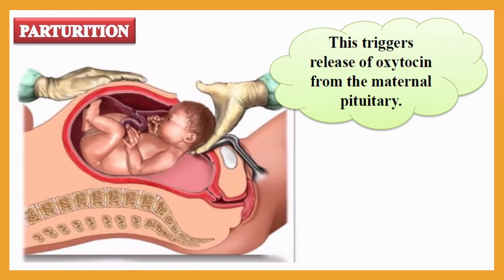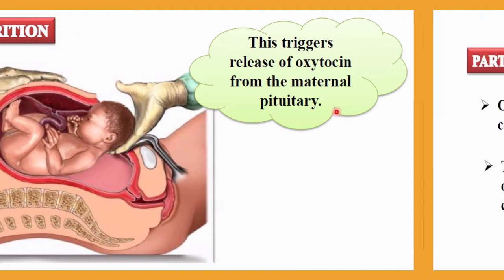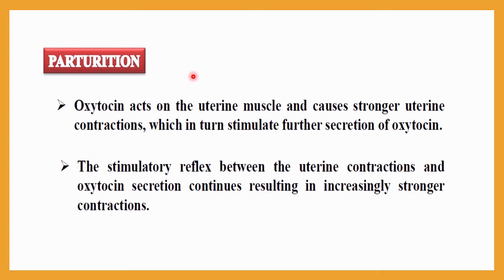As a result of the fetal ejection reflex, it triggers the release of oxytocin from the maternal pituitary. You know very well, the pituitary gland is responsible for the secretion of oxytocin, and this region is the neurohypophysis. So by this way, the fetal ejection reflex is responsible for the release of oxytocin from the pituitary gland during parturition.